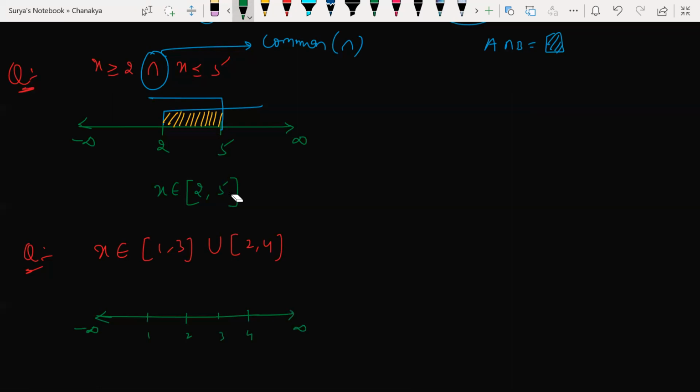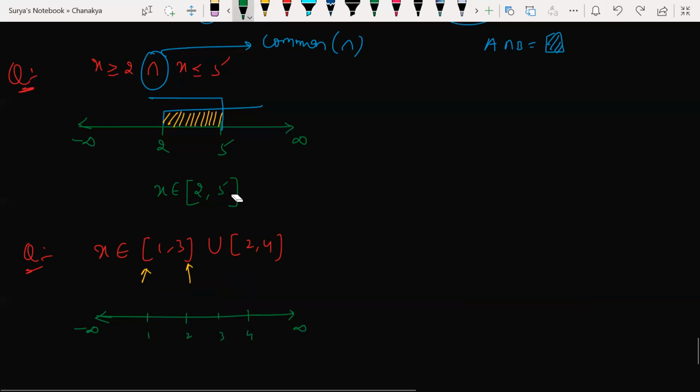Look at it here. x belongs to [1, 3]. Close bracket, so 1 and 3 are included. So 1, 2, 3. Then 2 to 4, like this. They have been included. So I need to merge this. Union is nothing but combine.